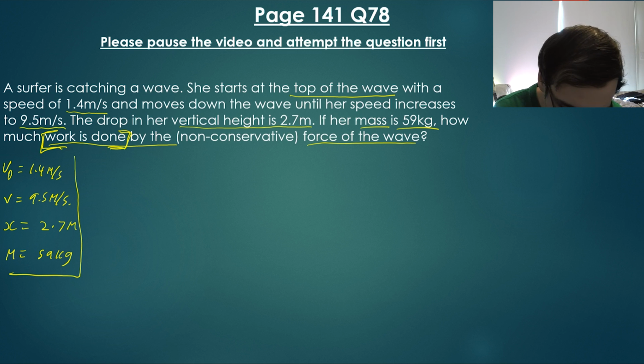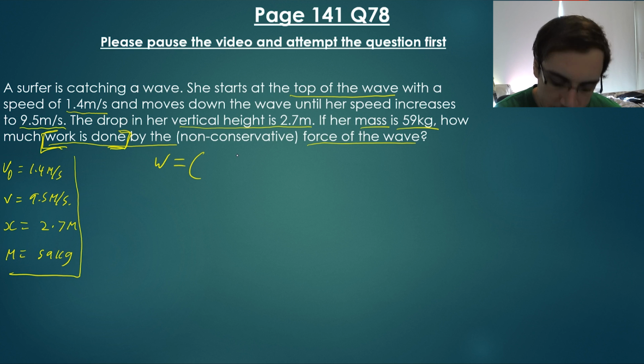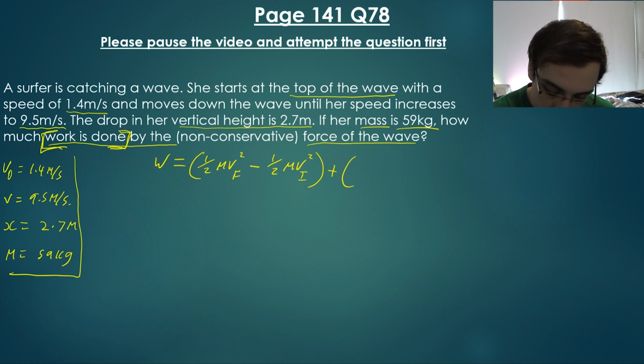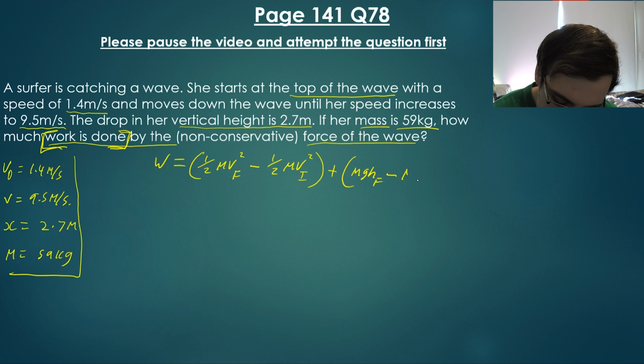So what we do is, we know that the work done by the wave is going to be the difference in the kinetic energy, so that's going to be 1/2 mv squared final minus 1/2 mv squared initial, plus the difference in the gravitational potential energy. So that's going to be mgh final minus mgh initial.